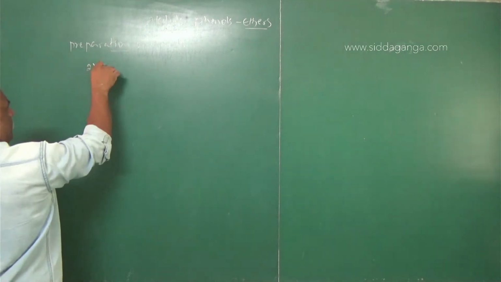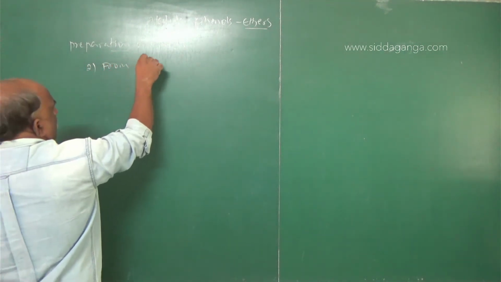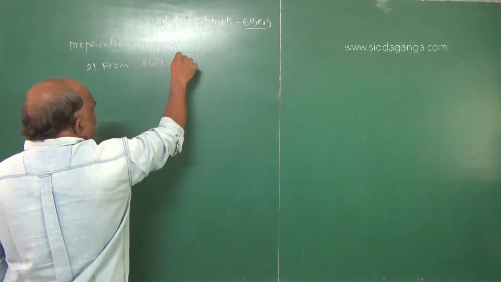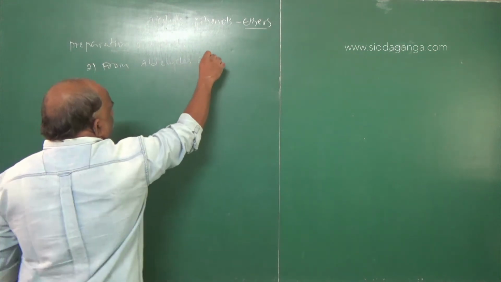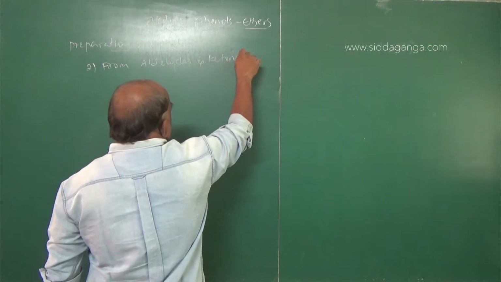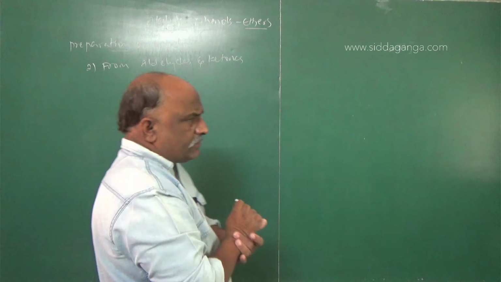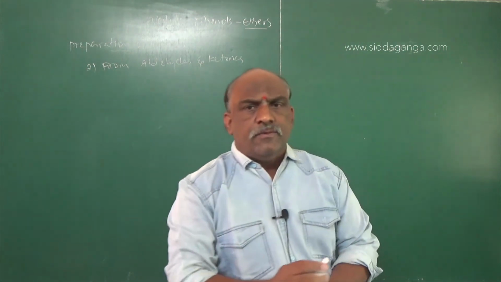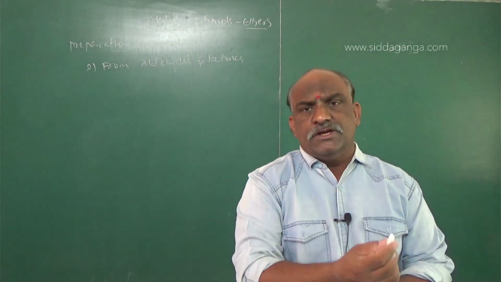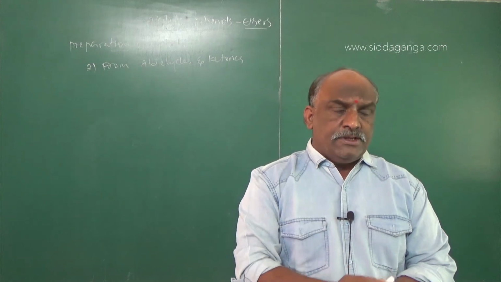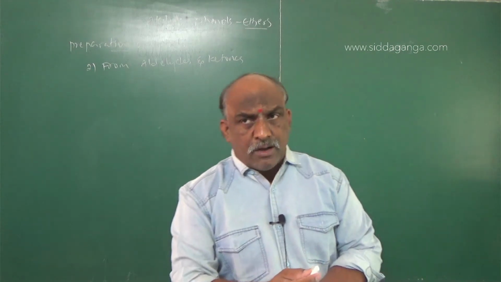Second one, preparation from aldehydes and ketones. So my dear students, aldehydes and ketones both belong to carbonyl compounds. The common functional group is the C double bond O.